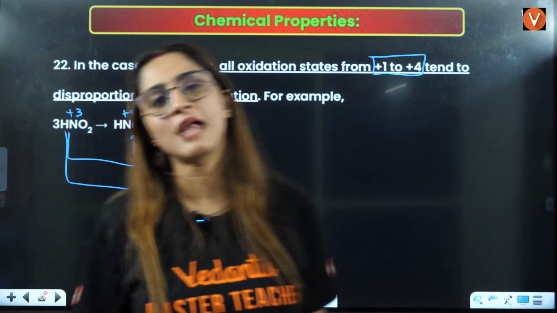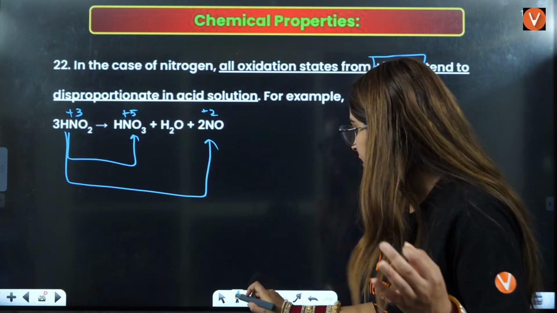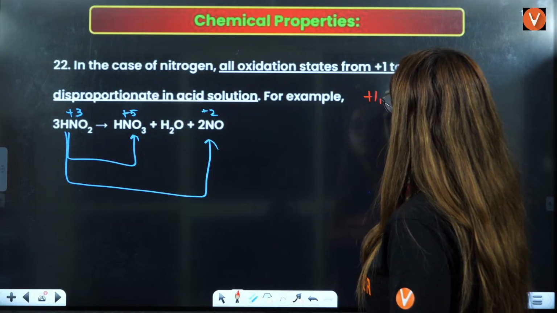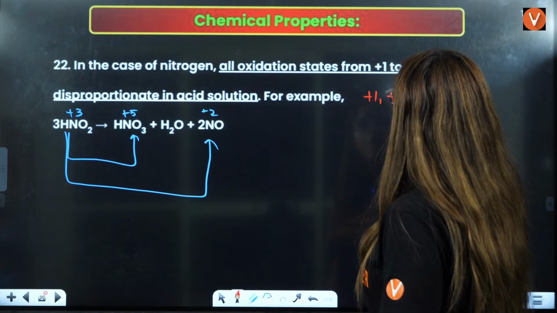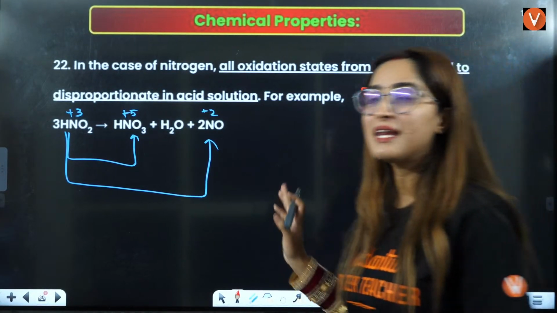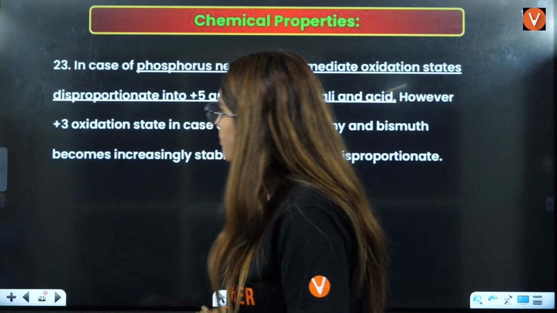So that means nitrogen is getting disproportionated in these three oxidation states. Either it can be +1, +2, +3 or +4. If it has any of these oxidation states, in acidic solution it will get disproportionated.